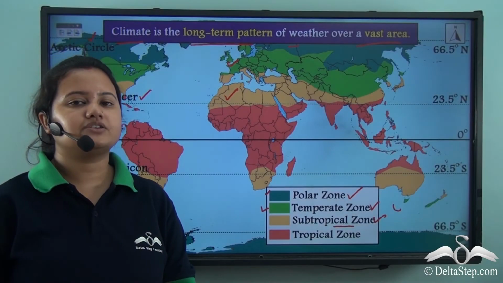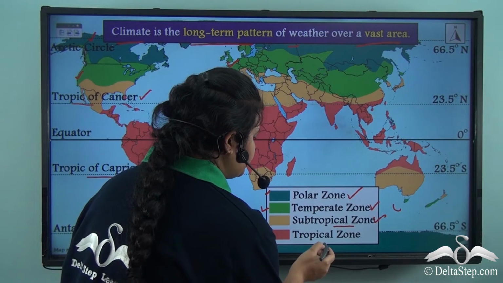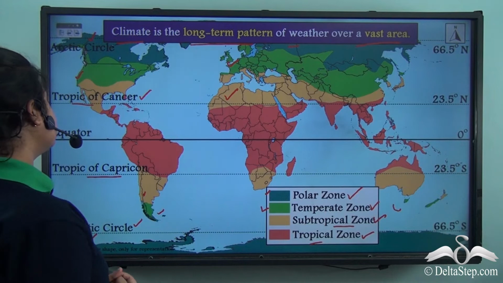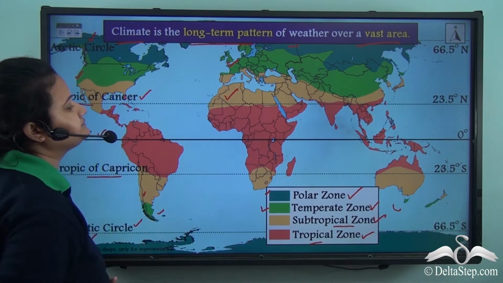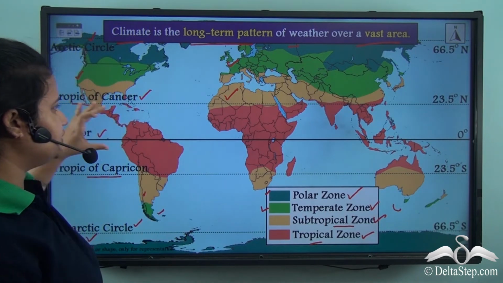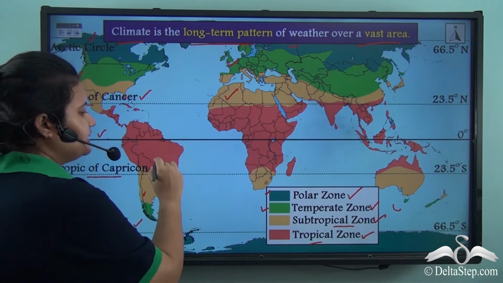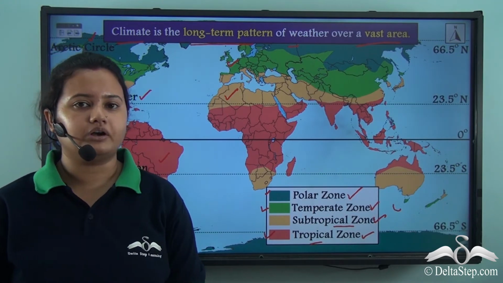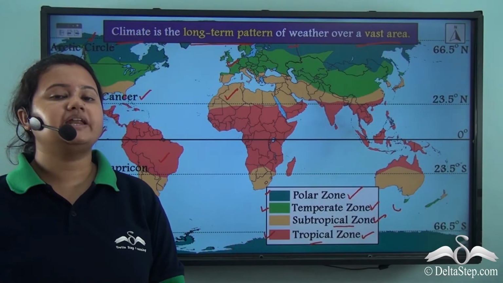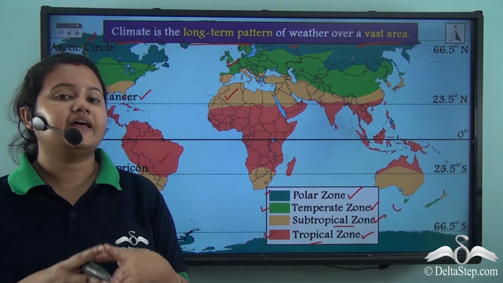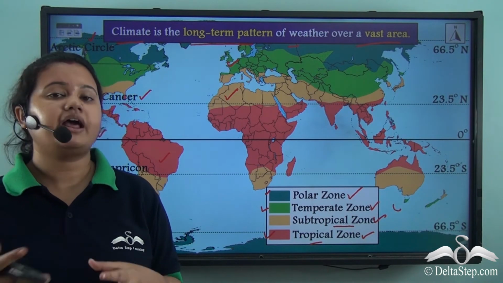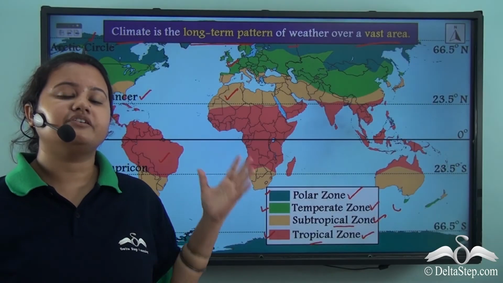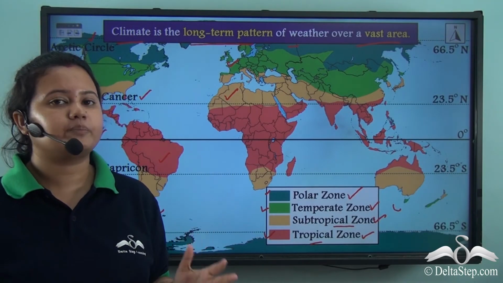The last climatic zone of the world is tropical zone. Now, tropical zone is the region surrounding the equator. So, this region marked with red shows the tropical zone of the world. Now, tropical zone usually have hot and humid climate, that is they have very high temperature and again very high rate of precipitation. So, most of the rainforests are located in tropical zone.